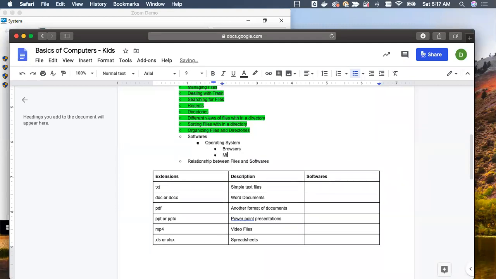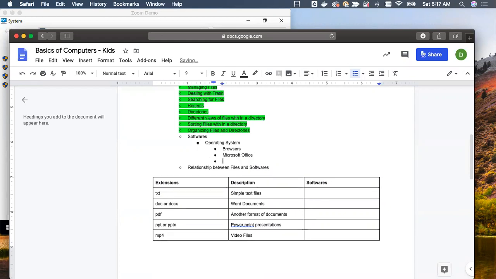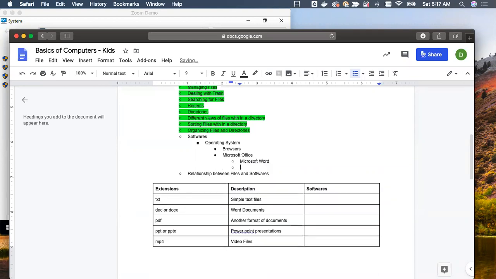We have something called Microsoft Office. However, Microsoft Office is not one software. It is actually a suite of products that are included as part of Microsoft Office. What are they? They are Microsoft Word, Microsoft PowerPoint.